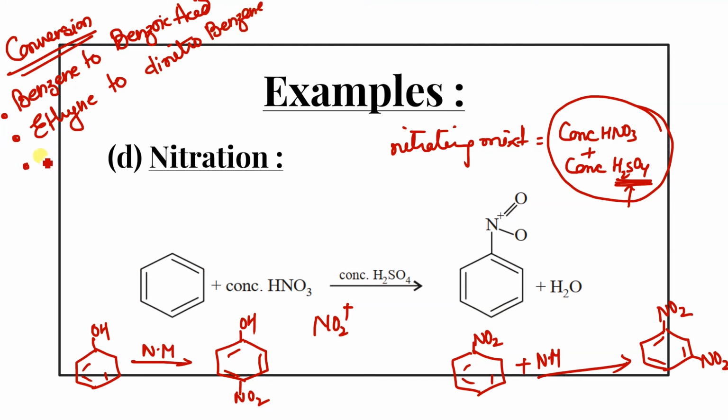Third, you will do benzene to metanitro, one second, paranitro, let it be paranitrotoluene.